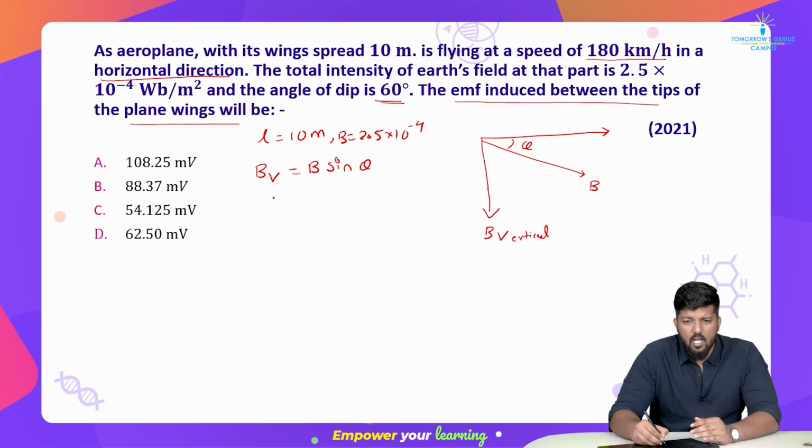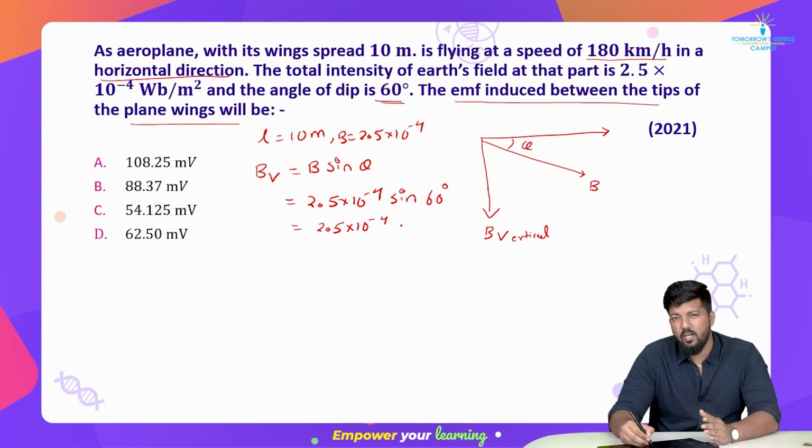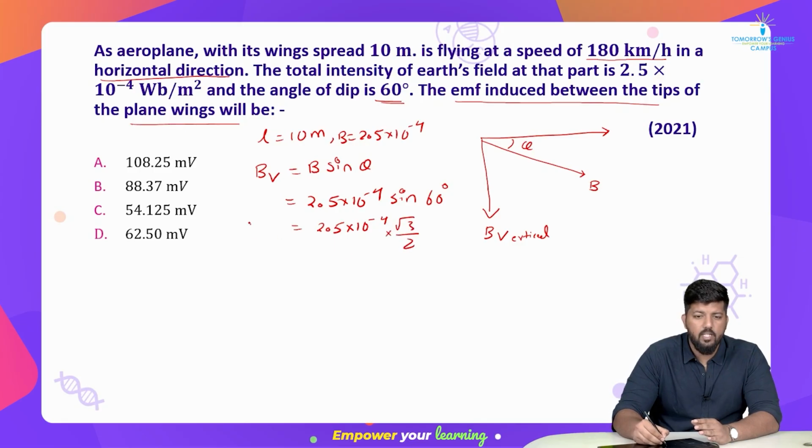We can write it, right? What is the value of B given to us? 2.5 into 10 to the power negative 4, and sine of 60 degrees. Sine of 60 degrees is how much? Again 2.5. I'm not solving it yet, I will multiply everything together at the last. 2.5 into 10 to the power negative 4 sin 60 degrees, √3/2. What did I get?